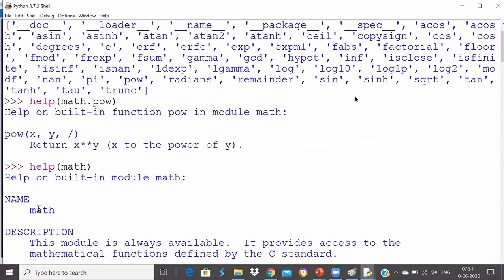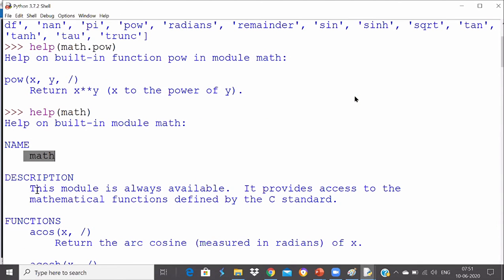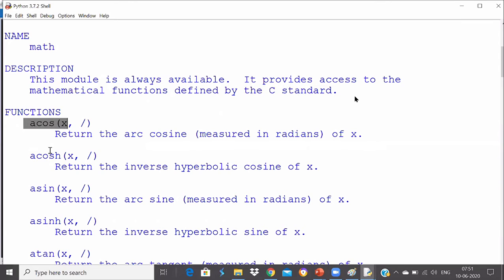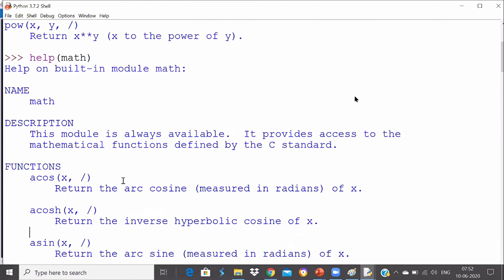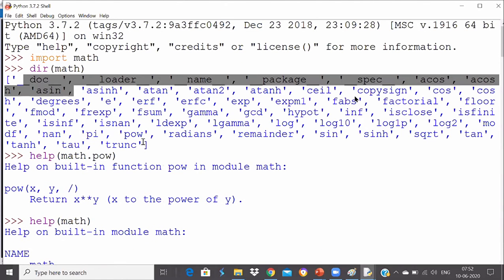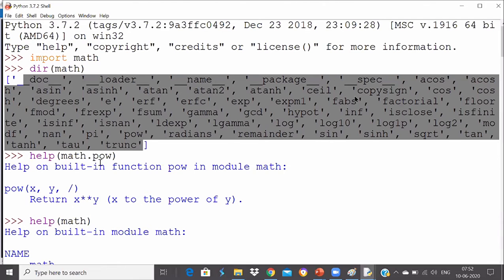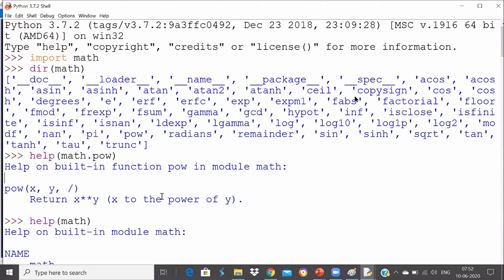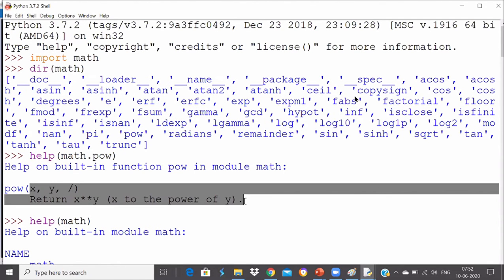It says that the name is math module. So this module is always available. It provides access to the mathematical functions defined by the C standard. And it talks about all the functions and their return values. So this is another way you can do that for the module. But if you wanted to check, this is the best way. Then you can know about the functions, and whichever function you wanted to check, you can do help on that individual function.